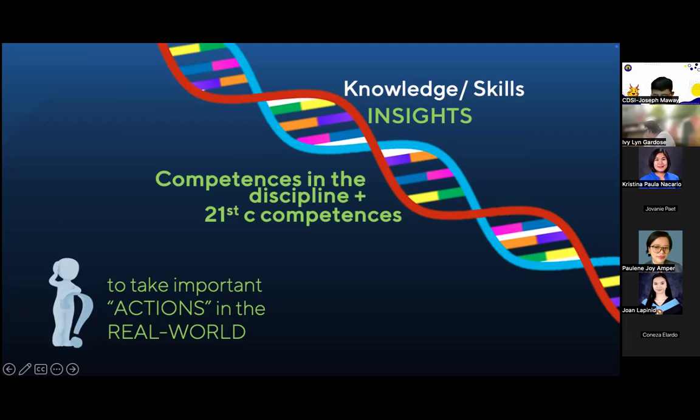But is it done intentionally? And that is what we are asking you to do. By thinking of how do we put in reflection and action, then you are addressing these more intentionally.